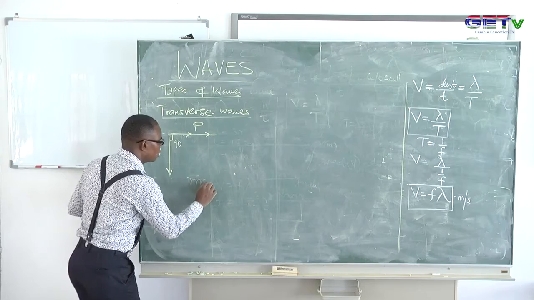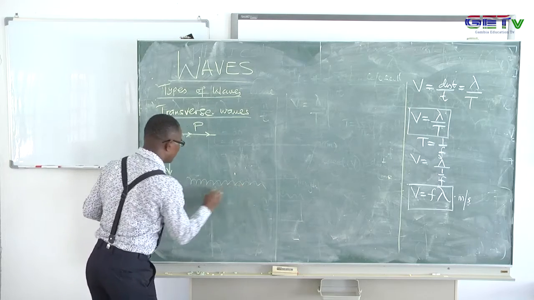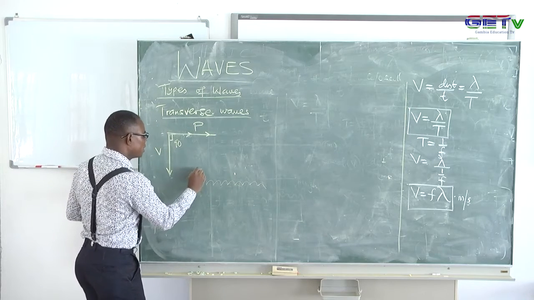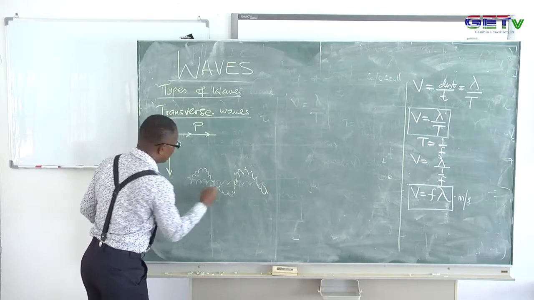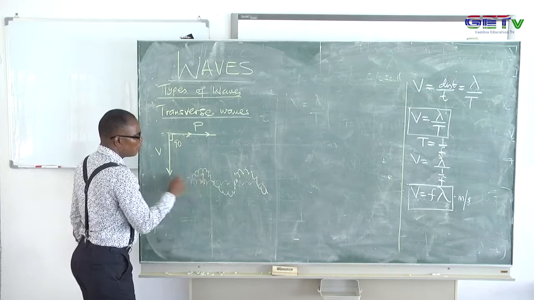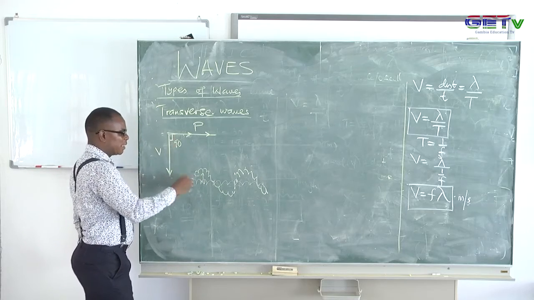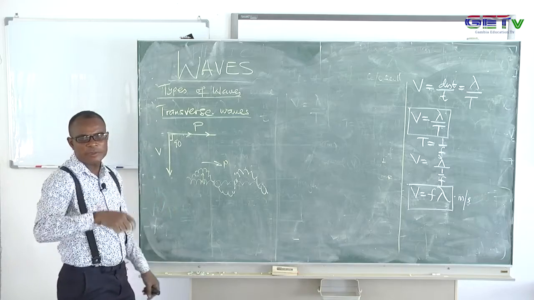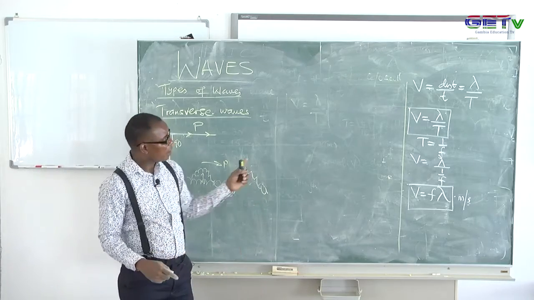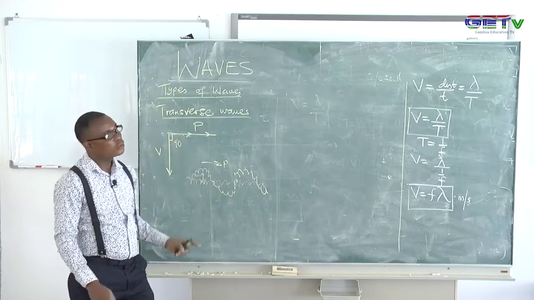Let's say I pluck the spring, this is a spring. When I pluck the spring it can go that way, so the molecules of the spring we generate vibrate vertically, and the propagation will go in that way. So a waveform on a string or a spring can also generate a type of transverse wave.